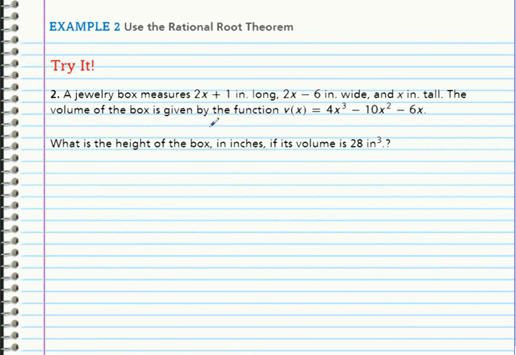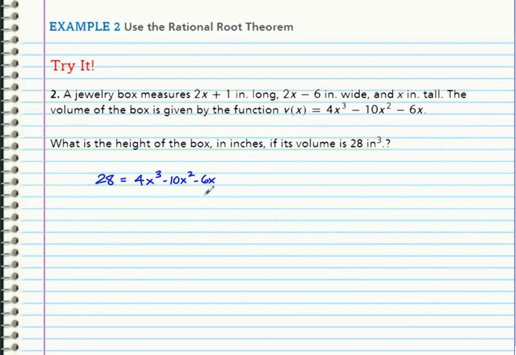So, example 2. A jewelry box measures 2x plus 1 inches long, 2x minus 6 inches wide, and x inches tall. The volume of the box is given by 4x cubed minus 10x squared minus 6x. What is the height of the box in inches if its volume is 28 inches cubed? Okay. So the volume is 28 inches cubed. So V of x, that's the volume. So I'm going to put 28 equals, that's volume, equals. And it tells me it should equal this, 4x cubed minus 10x squared minus 6x.